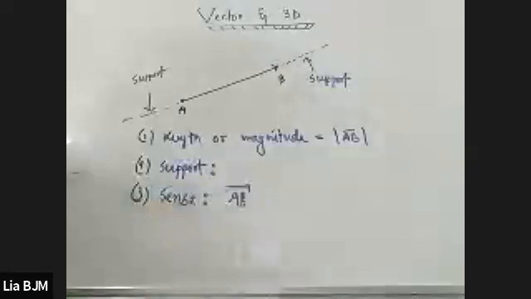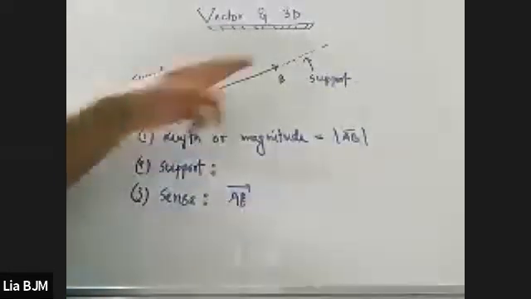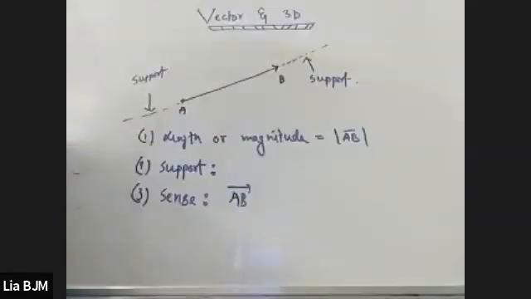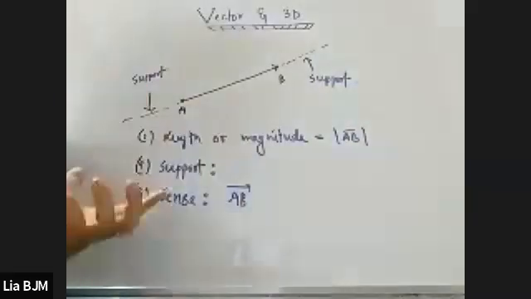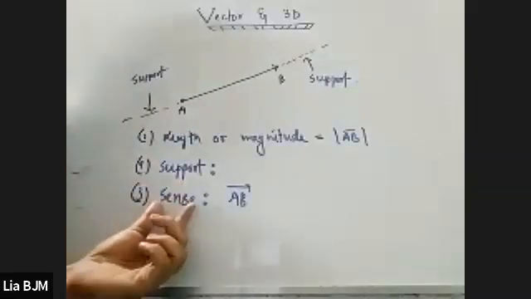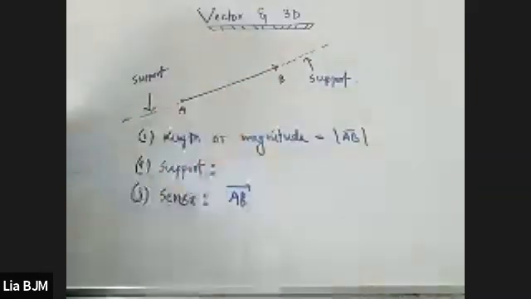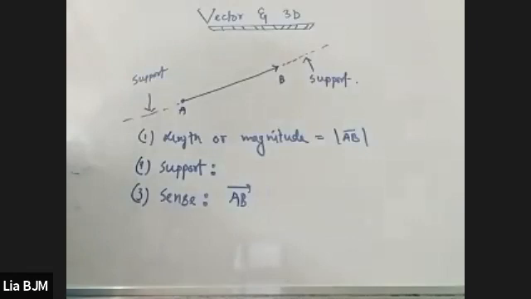Then after these things, what we're going to understand is that this is the support, and the third thing is the sense, as well as the length and magnitude. Clear, everyone? Yes, sir. Please write it down. Now these are the basics actually.